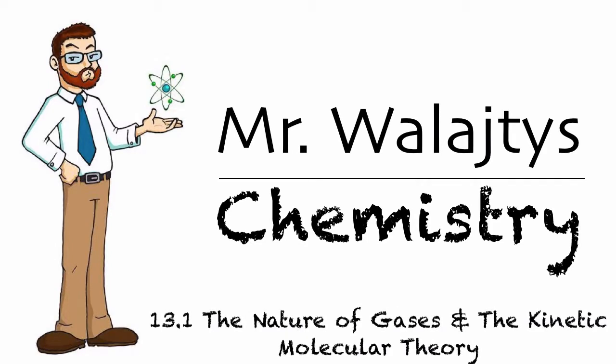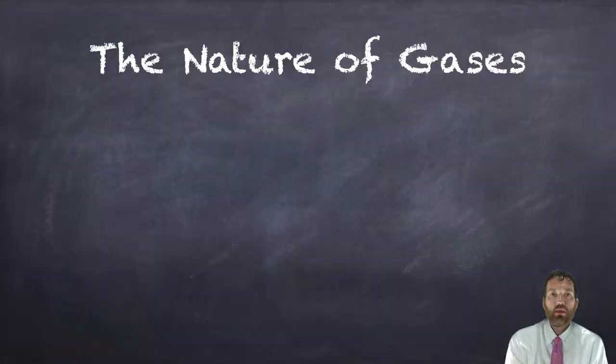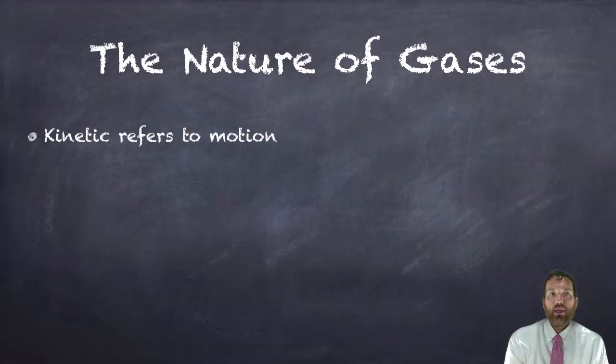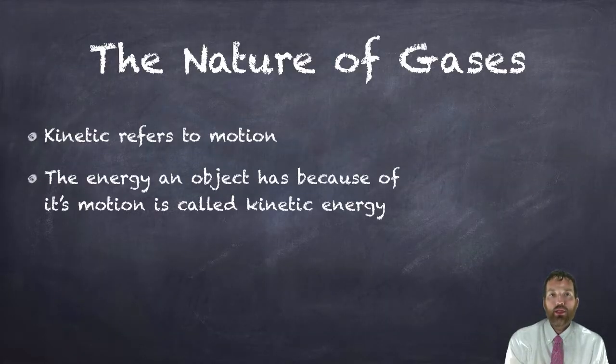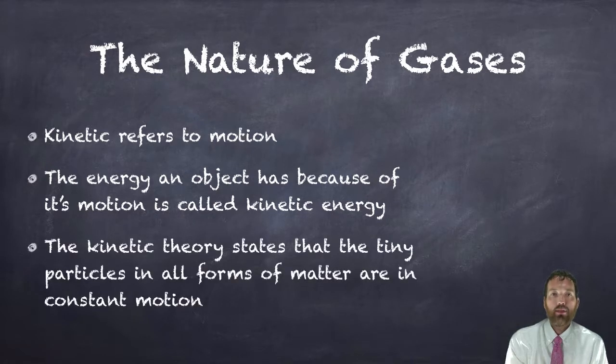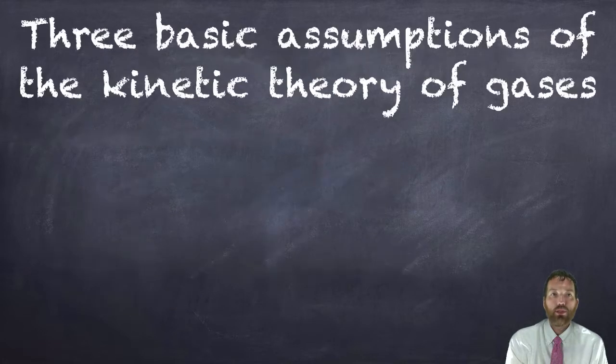In this chapter, we're going to be talking about states of matter. The first state of matter we're going to talk about is gases. We're going to talk about the nature of gases and something called the kinetic molecular theory. So, kinetic refers to motion. The energy an object has because of its motion is called its kinetic energy. And the kinetic theory states that the tiny particles in all forms of matter are in constant motion.